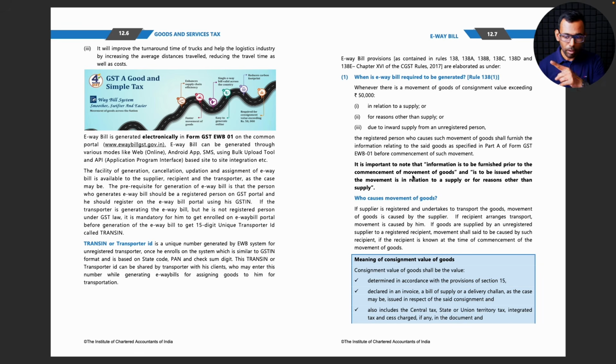We have been seeing from page 1. It is to be issued whether the movement is in relation to a supply or for reasons other than supply. So I am doing a main supply. For that main supply, I have to move certain goods. Whether that movement of those goods is directly related to supply, in relation to a supply, or is for reasons other than supply, you definitely have to generate e-waybill.